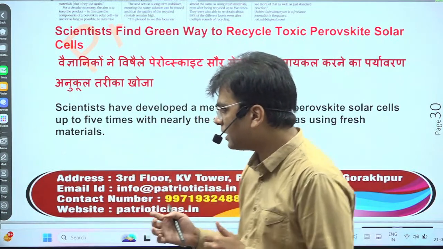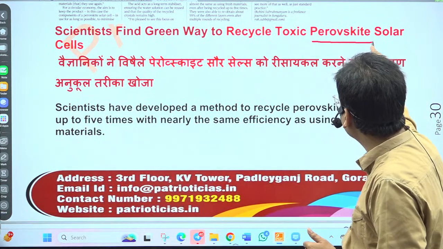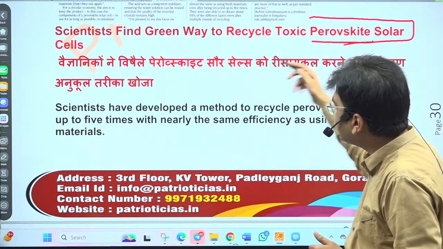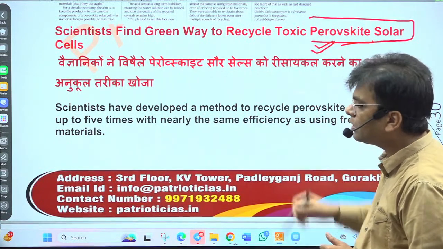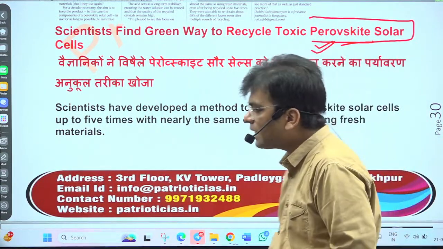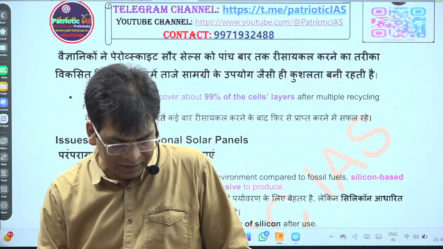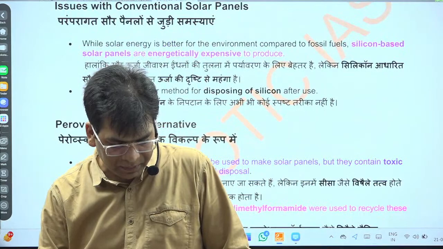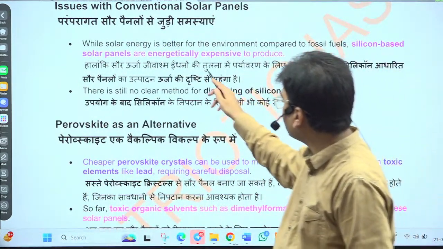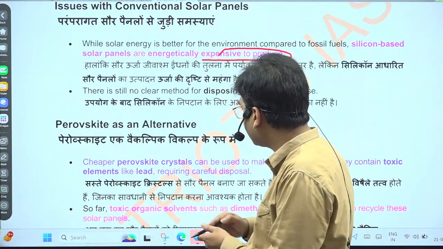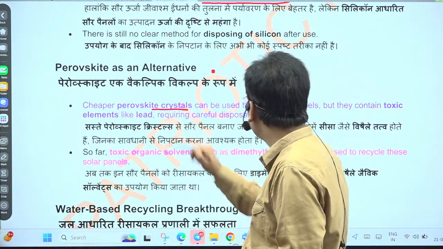All this process needs some panels, and these panels are made up of perovskite solar cells, and they produce some toxic and polluting substances. Now we are finding a better method so that we can recycle. This is based on the silicon-based solar panel, which is energetically expensive to produce, so we shifted to these cheaper perovskite crystals.